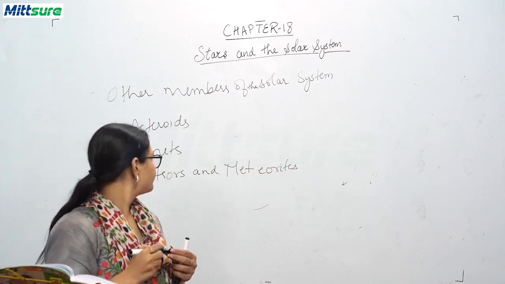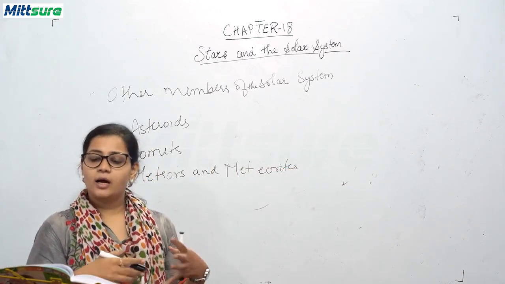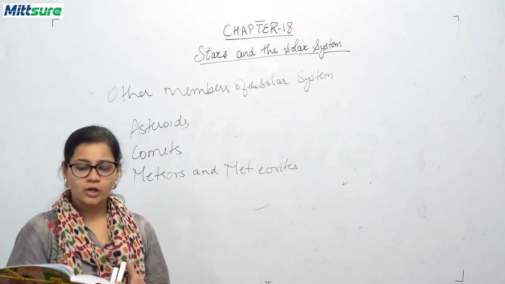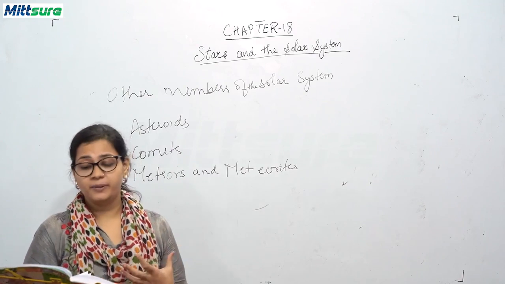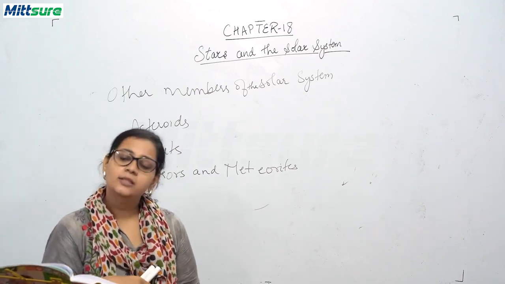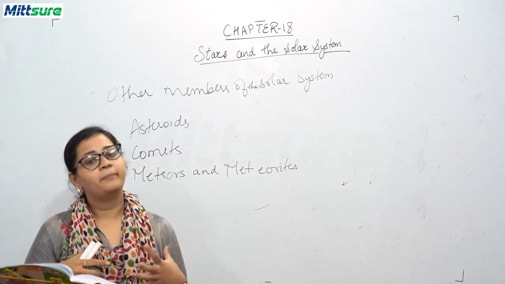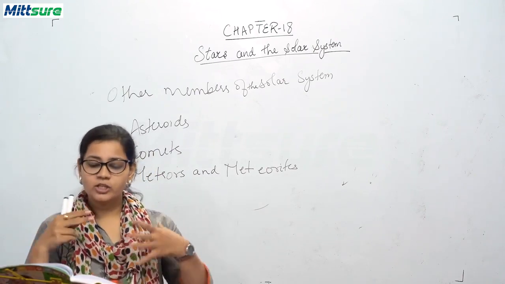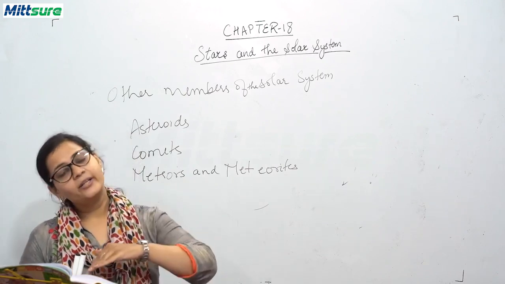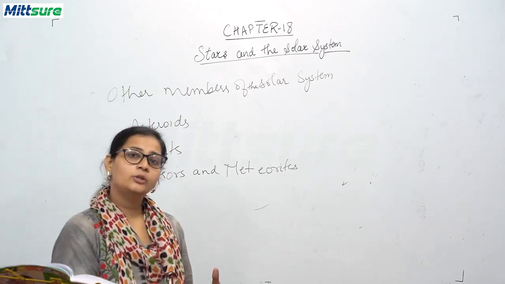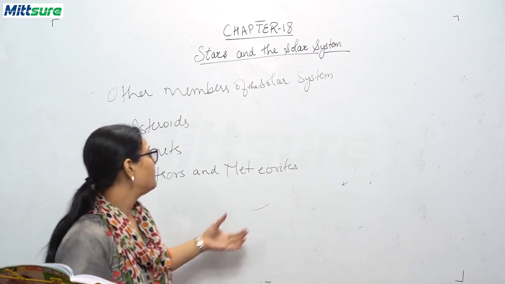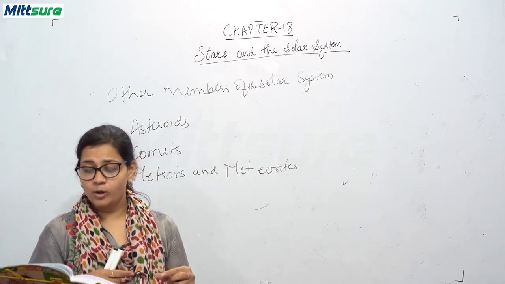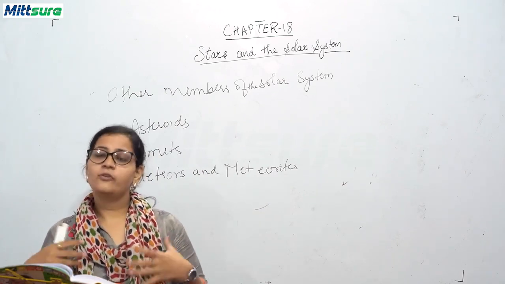Meteorites and meteors. Meteors are heavenly small pieces of stones and metallic rock which travel at a very high speed. When they enter our Earth's atmosphere, they get heated up and become visible to us. The part of the meteor which does not burn on entering the atmosphere of Earth falls down to the Earth's surface as a meteorite.